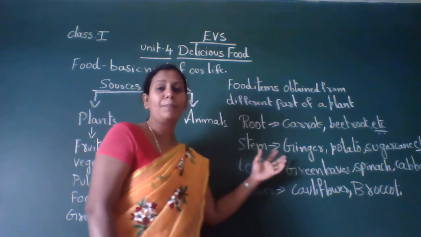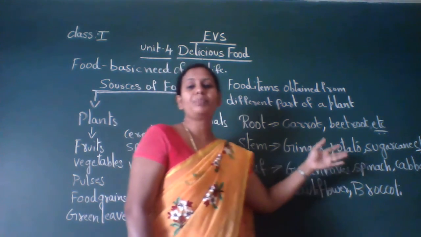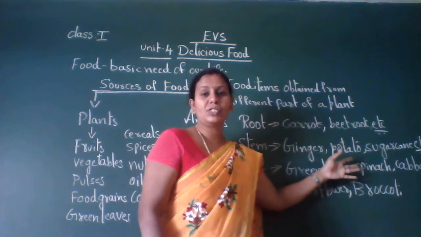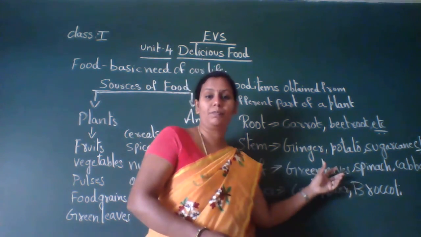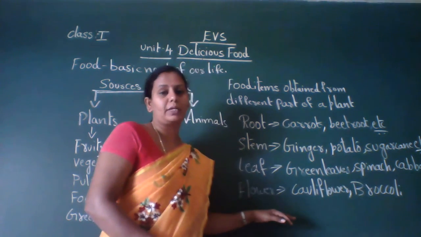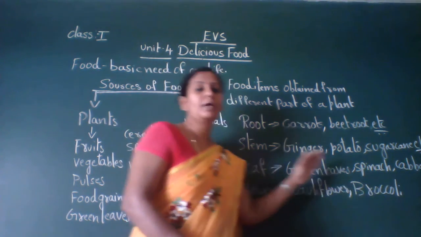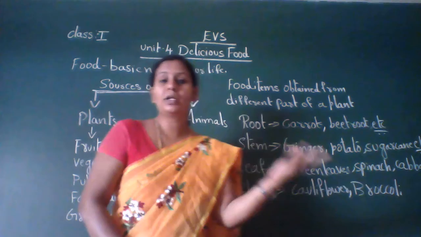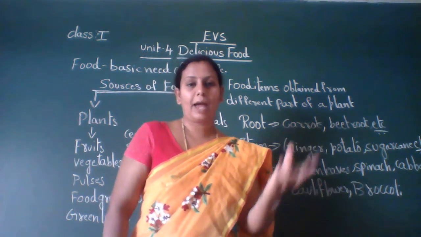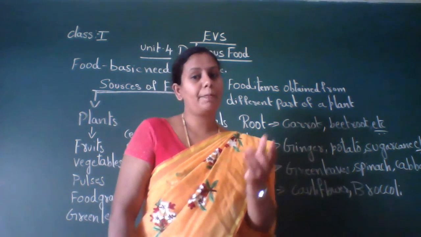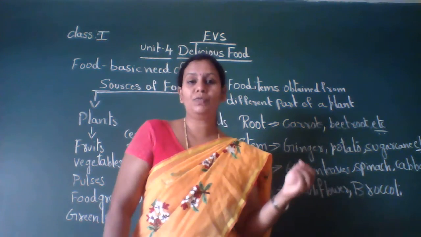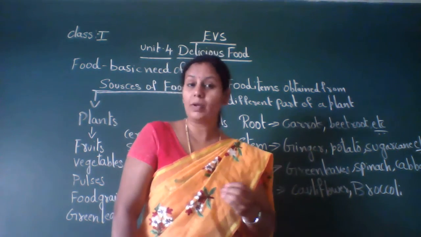Leaf means spinach, cabbage or green leaves. If we come to the flower part, cauliflower, broccoli. Then the fruit part, you all know the fruit names like apple, banana, papaya. These we get from the fruit part of a plant.